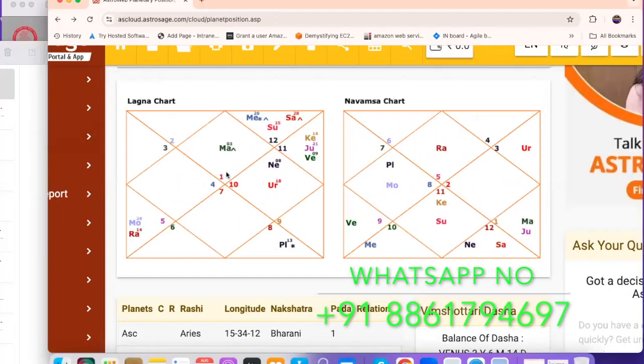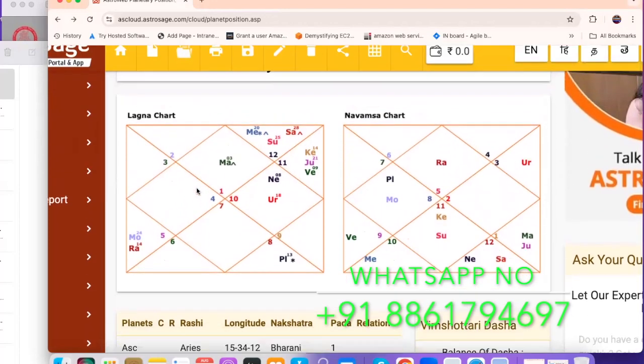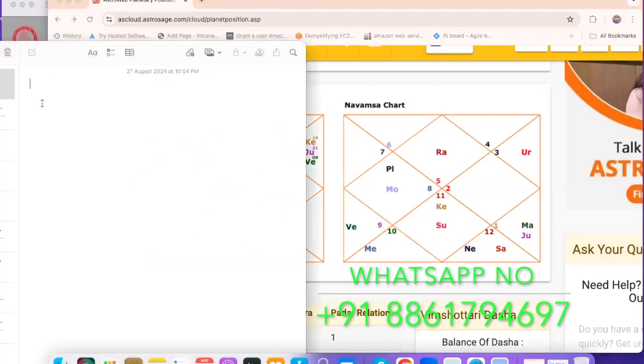So just see, the first house has Mars, Aries ascendant, and Leo sign, Simha Rashi. So if you go here, Aries ascendant, first you write it here. The first house has Mars, so write it as Mars. First we'll start from Sun actually. Then we'll go for Moon. Then obviously it's Mars. Then go for Mercury.